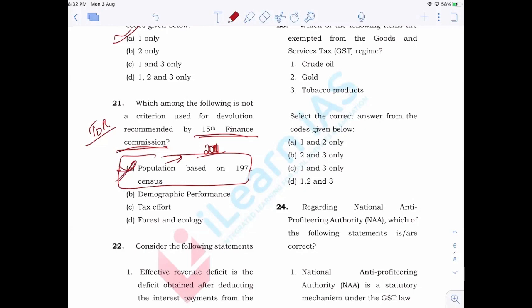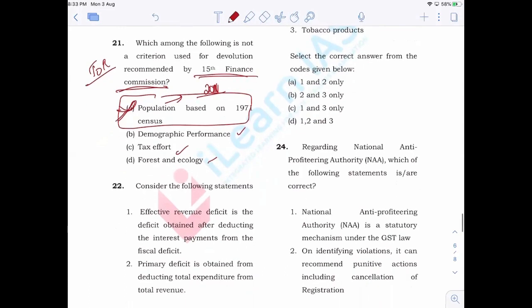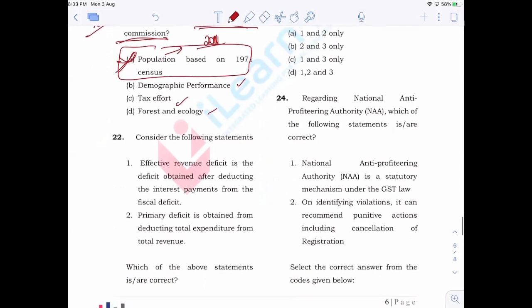All other aspects are components which are used for calculating the devolution among the states. So do read more about 15th Finance Commission. It will be very important for you for this exam. Now next is, consider the following statements. Effective revenue deficit is the deficit obtained after deducting the interest payment.